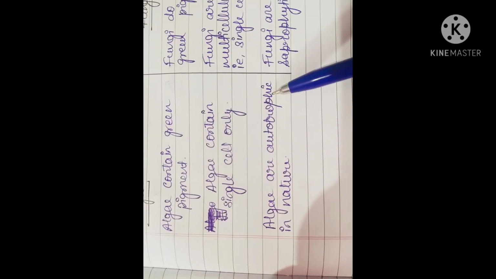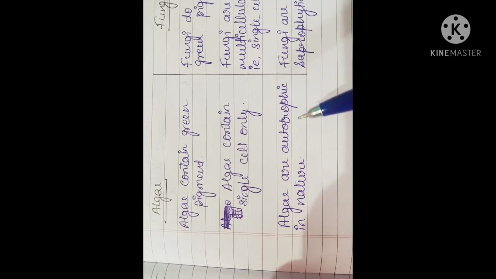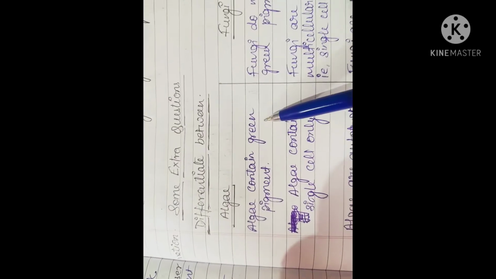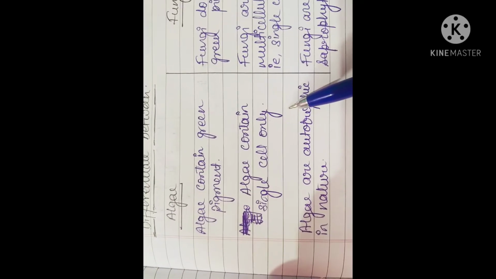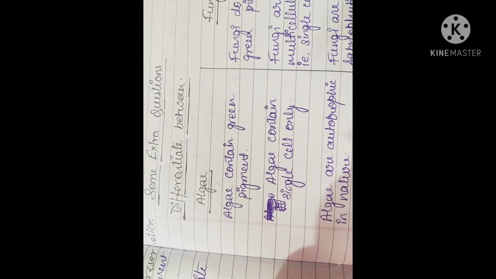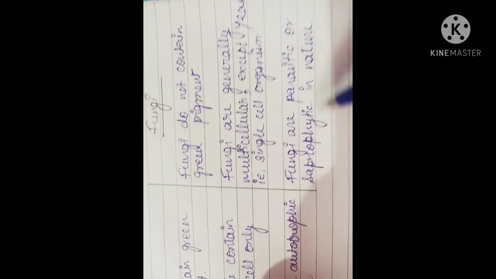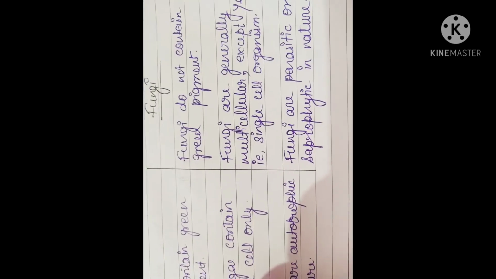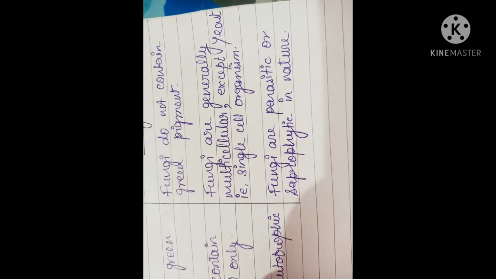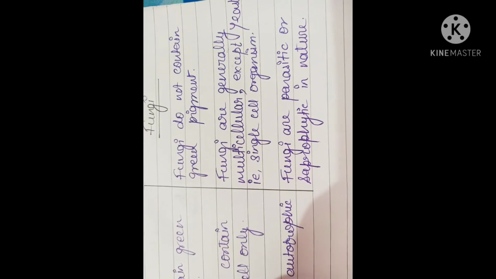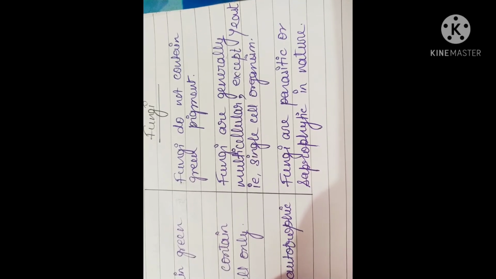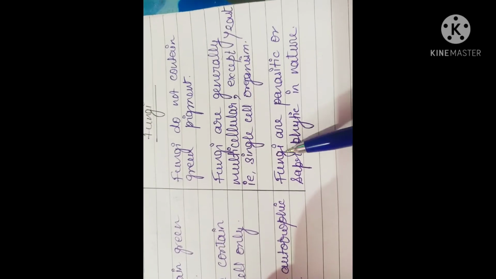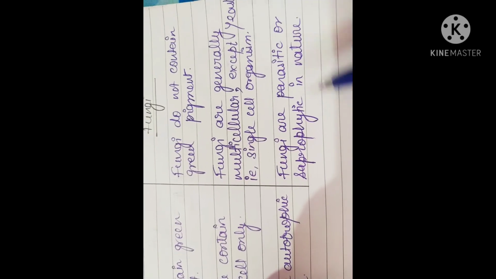Algae are autotrophic. Autotrophic means the living organism which can prepare its food by itself. Because they have green pigment, they can make their food. They are actually smaller tiny plants. Fungi don't have green pigment, so they are not autotrophic. They always depend for their food and nourishment on other plants, animals, other living creatures. So they are parasitic and saprophytic.